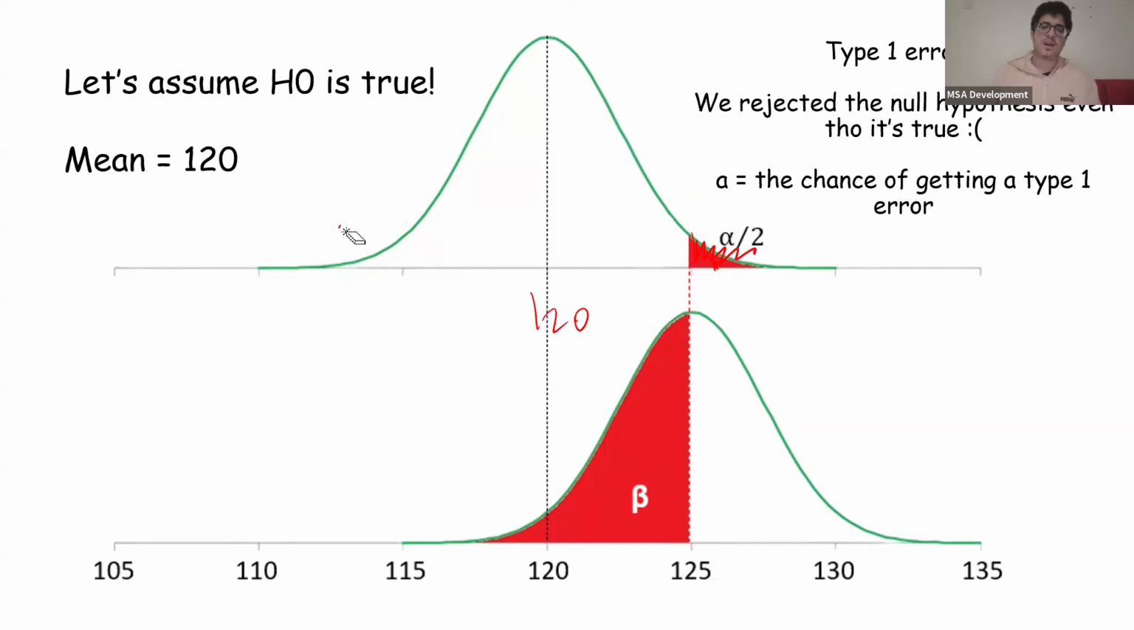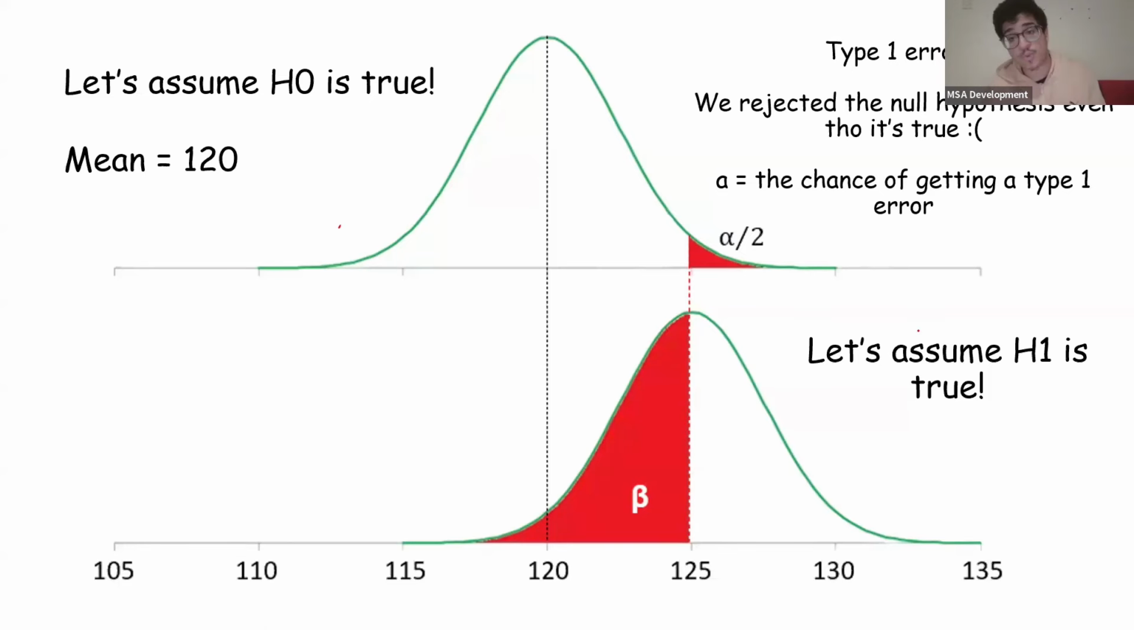But basically, in this case the null hypothesis was true. There is no difference, but by chance the 5% event happened, and we ended up rejecting the null hypothesis, which is a type 1 error.